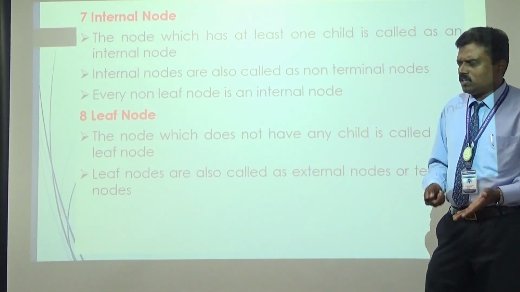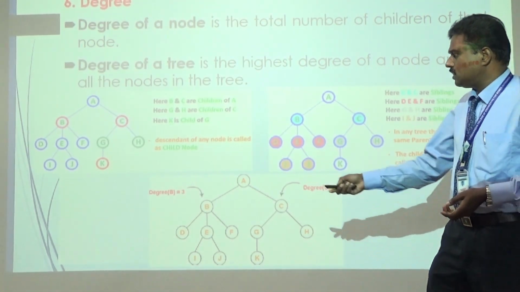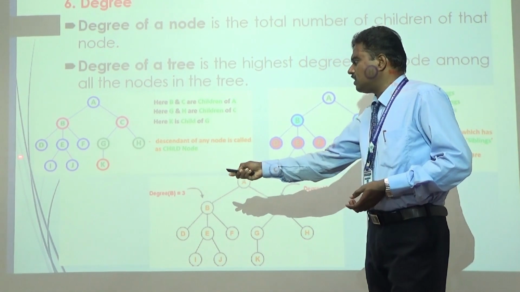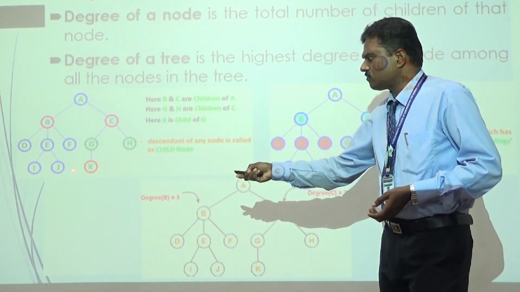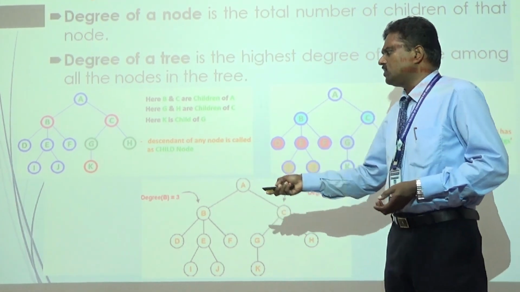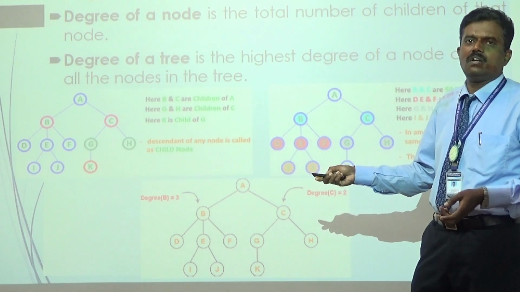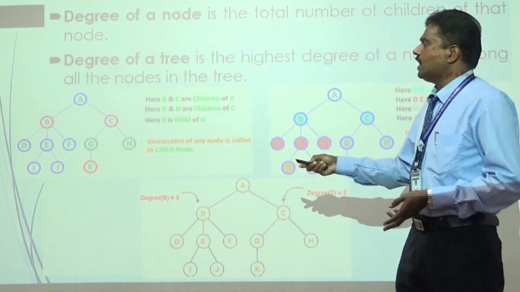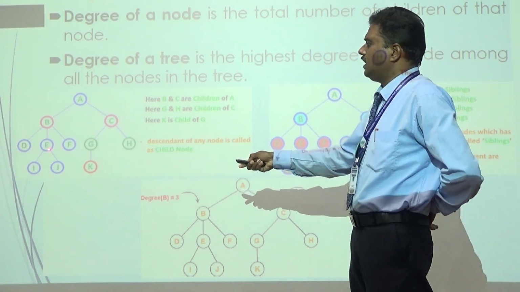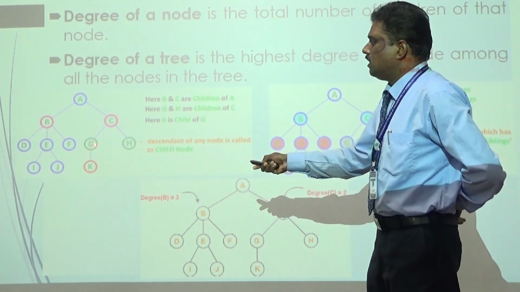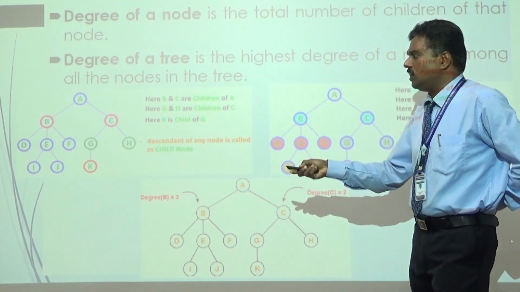The terminal node is nothing but the last level nodes. If you take the previous examples, the nodes I, J, K are called terminal nodes because they are at the end of the tree. We don't have any branches or children from these nodes, so this is called a terminal node. Whereas D is also a terminal node. E and B, G, H, C, A are not terminal nodes, since we have branches